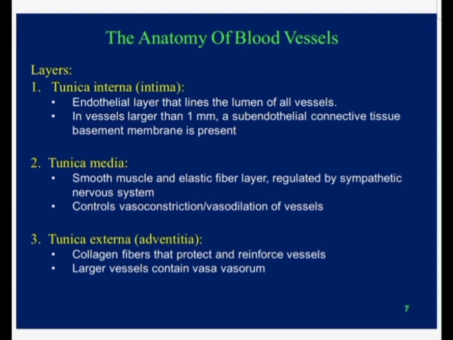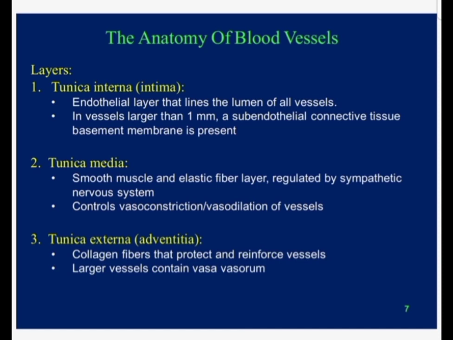The tunica intima, again, consists of three layers. The innermost layer is the endothelium, that is simple squamous epithelium, which lines the blood vessels and the chambers of the heart. And then we have the subendothelial connective tissue layer. There is a thin layer of loose areolar connective tissue, which has the collagen fibers and the elastic fibers. And then we have another layer which is the internal elastic lamina.